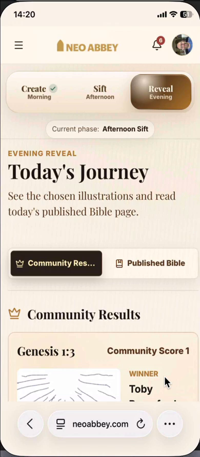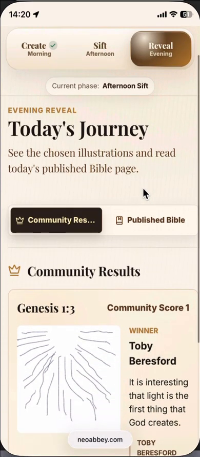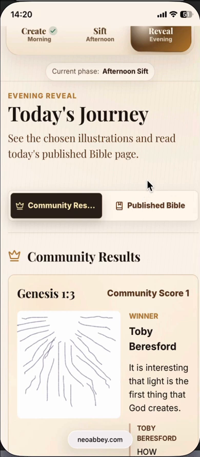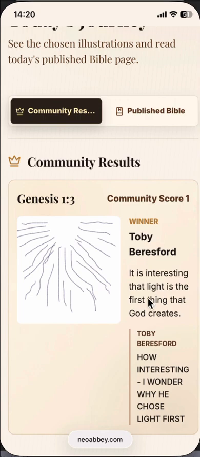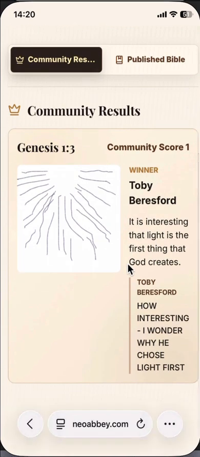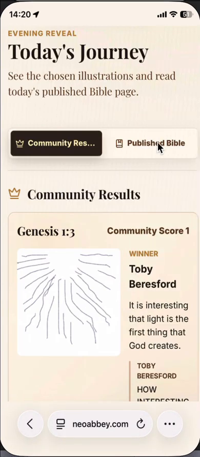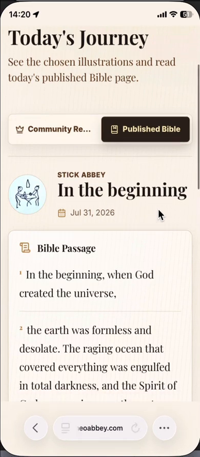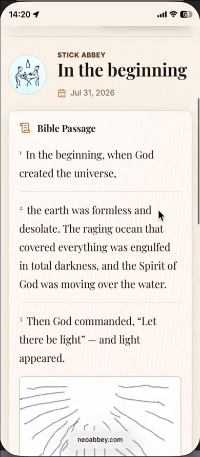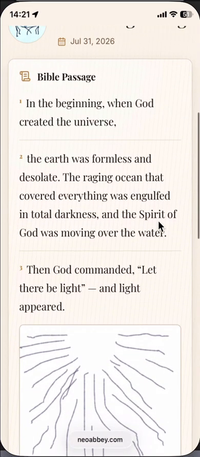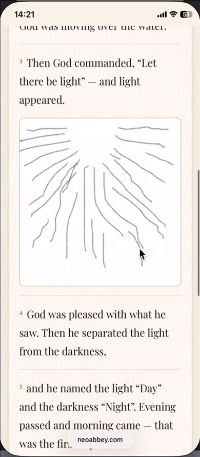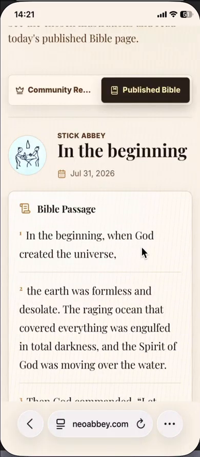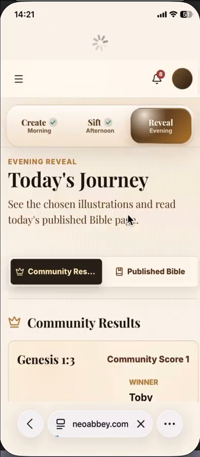And finally, here we are at the end of the day in the reveal section, and we can see the chosen illustrations for today's Bible study page and community results. When we read our Bible passage in our Neo Abbey Bible, we can see that the verse, then God commanded, let there be light, and light appeared, is now illustrated with the chosen image. And that's pretty much the daily rhythm of a Neo Abbey.